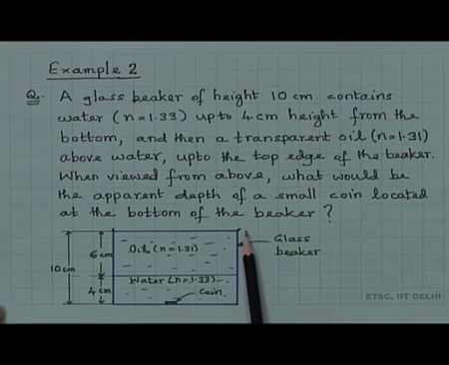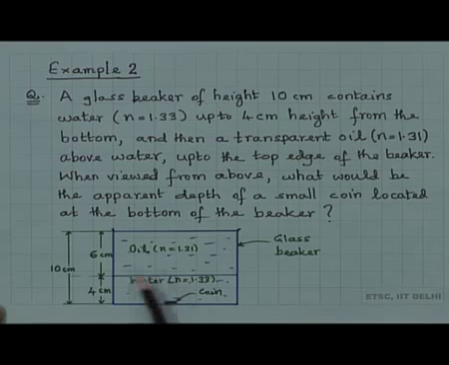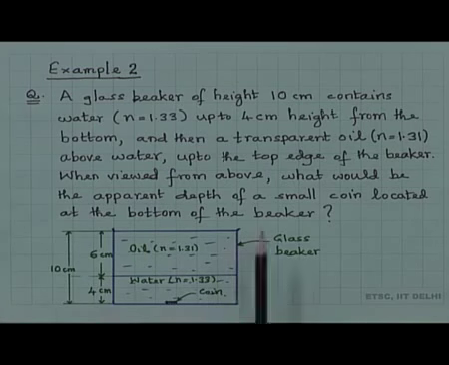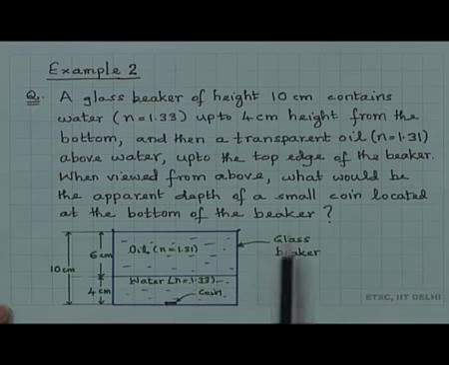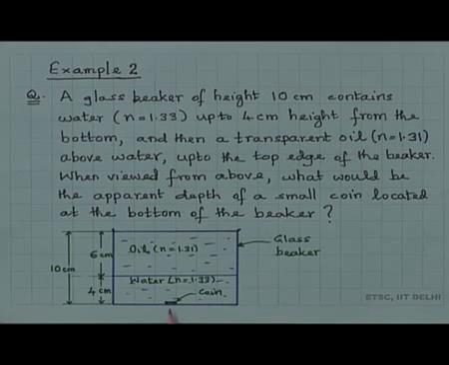The actual depth is 10 centimeter, but will it appear as 10 centimeter deep, or will the apparent depth be smaller or larger than the actual depth? That is the question. To determine the apparent depth, a small coin is placed, or it could be a point source, a point P at the bottom of the beaker, but basically we want to estimate the apparent depth.